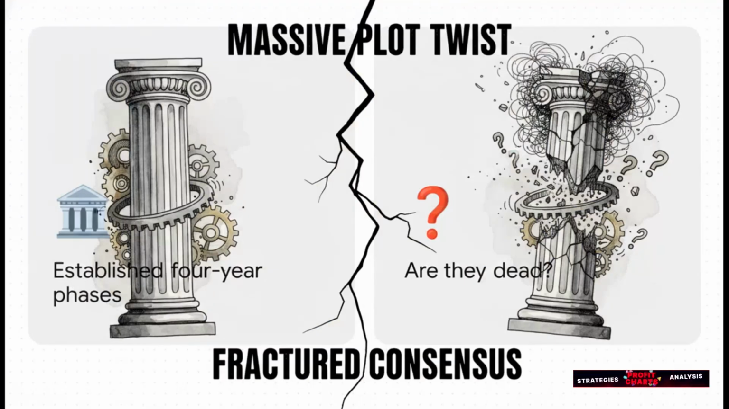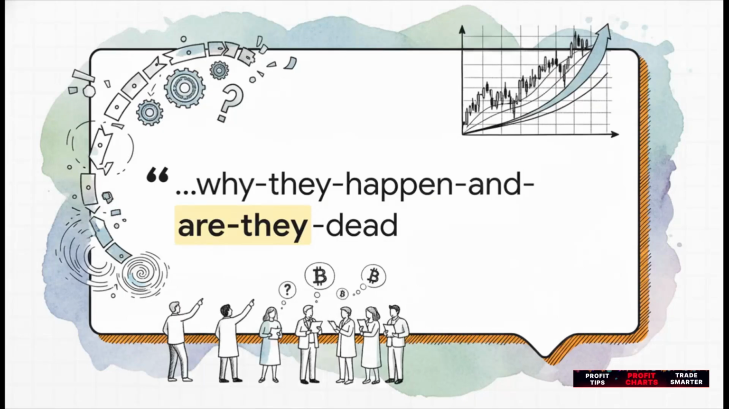But just when we think we've got all the rules figured out, we hit a massive plot twist. We've got the certainty of traditional orgs like Fidelity locking in the timeline on one hand, clashing directly with a highly provocative question posed by ARK research on the other. This completely fractures the neat little consensus we thought we were building. Yeah, the ARK redirect absolutely stops us in our tracks. The slug reads, "why they happen and are they dead?" Are they dead? I mean, wow, that question alone implies that this entire 4-year, 4-phase structure driven by halvings might actually be a thing of the past.